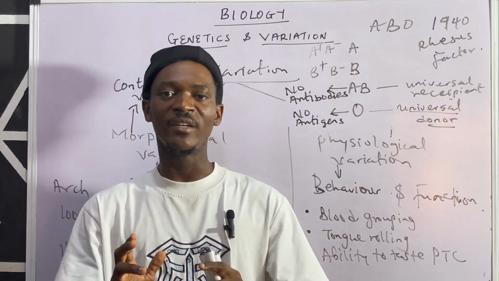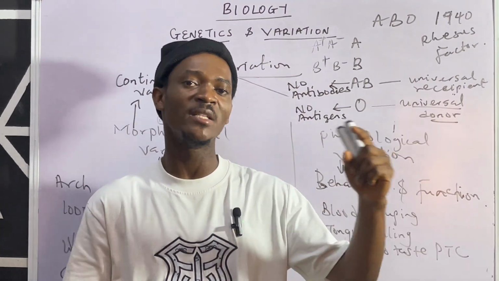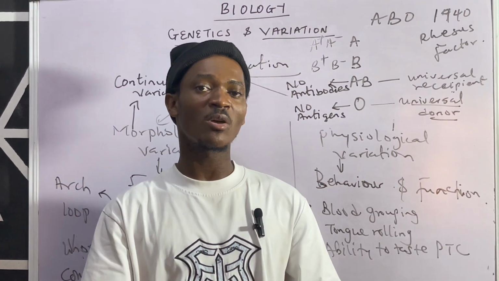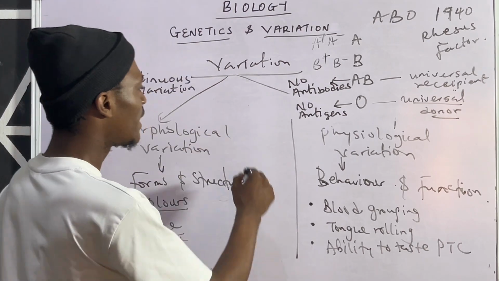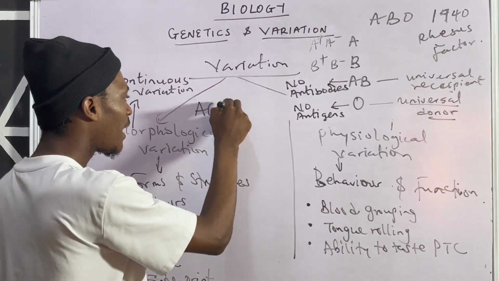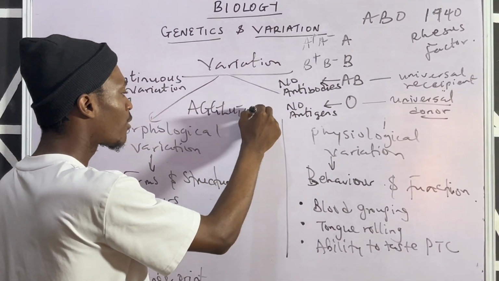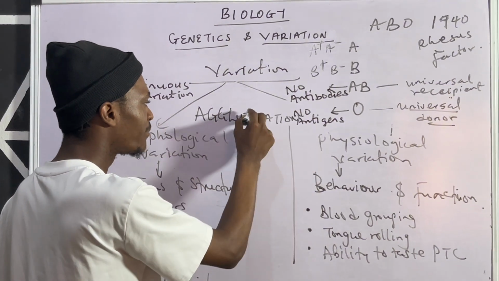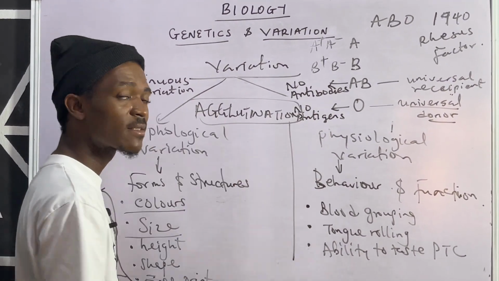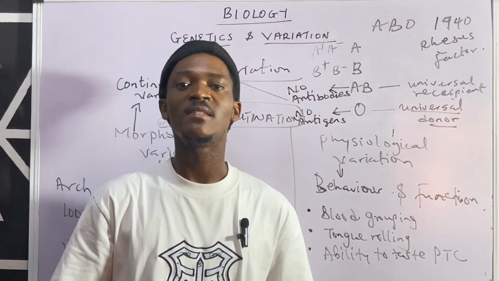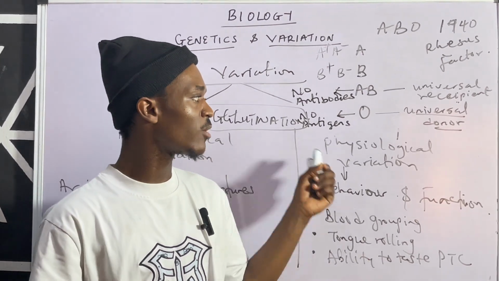So if they do not agree, if the antigen of the donor does not agree with the antibody of the recipient, it results in a condition which is called agglutination. Agglutination, or you can call it what? Blood clumping. And that can ultimately result in death. Yes. So the thing is this: if there is no agreement, then it can result in that.